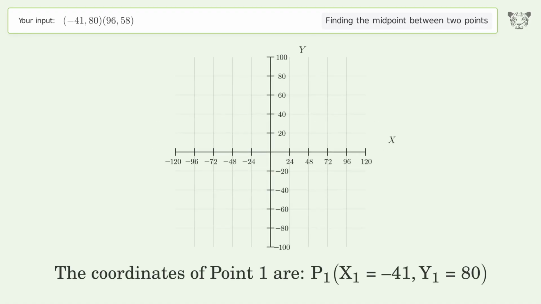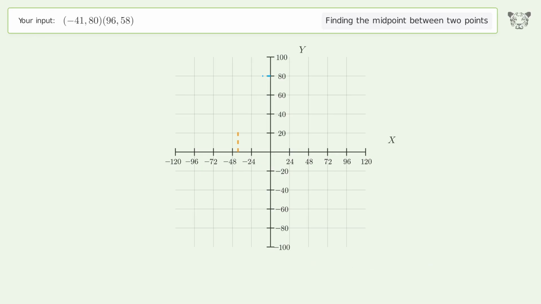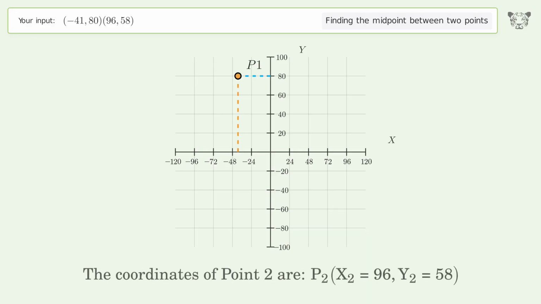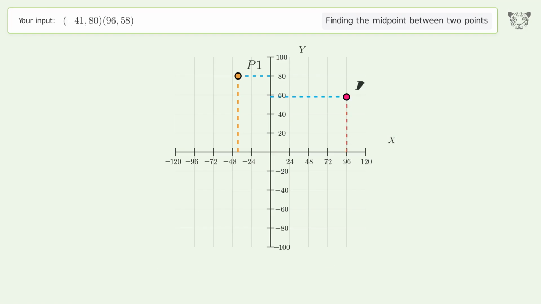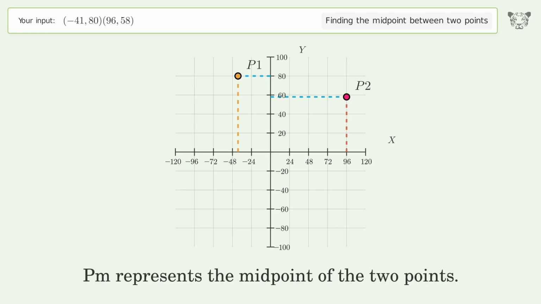The coordinates of point 1 are x1 equals -41, y1 equals 80. The coordinates of point 2 are x2 equals 96, y2 equals 58. PM represents the midpoint of the 2 points.